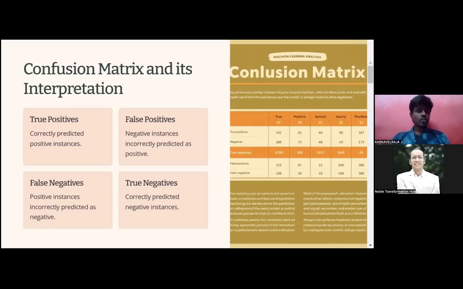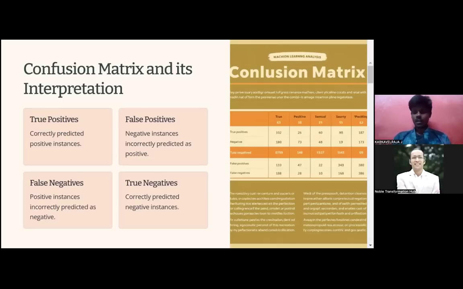True positive, false positive, false negative, and true negative. Let us discuss these. True positive: a correctly predicted positive instance. False positive: a negative instance incorrectly predicted as positive. False negative: a positive instance incorrectly predicted as negative. True negative: a correctly predicted negative instance. I truly believe this is confusing, so let me put it in a simpler way.